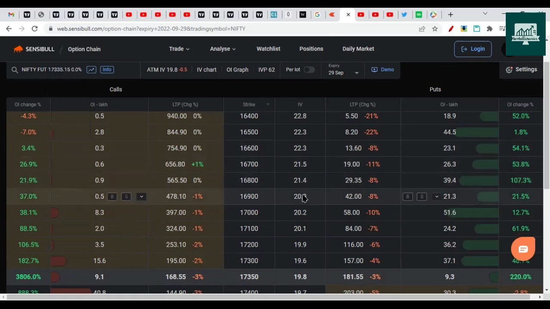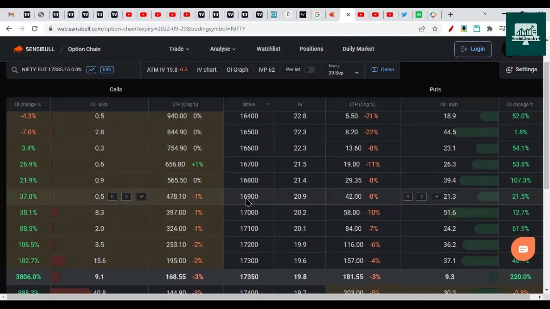So hope you understand the support and resistance. 17,500 major support, major resistance. 17,300 support is about to be broken, and we are about to head towards 17,000. That's what the major support is. After that, 16,800, then 16,500. So there are only 4 days left for this expiry. So there is a possibility that it will not sustain for a lot of time below 17,000.